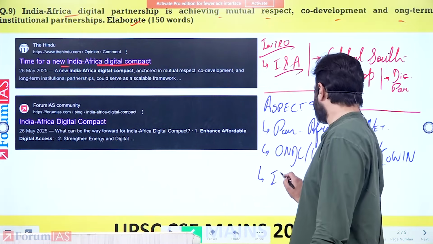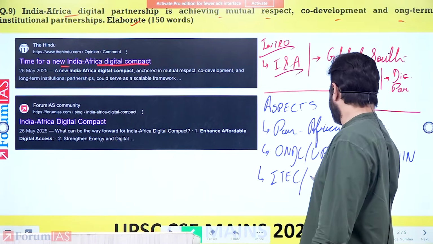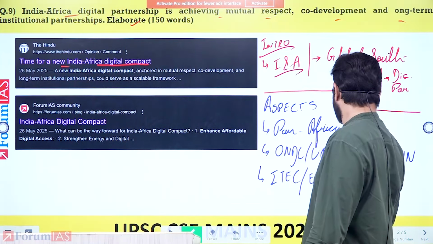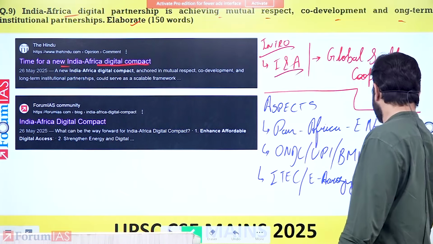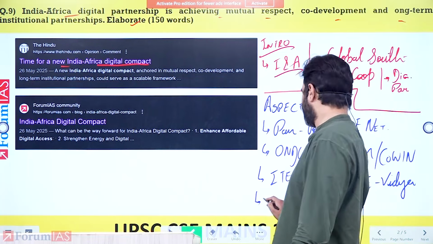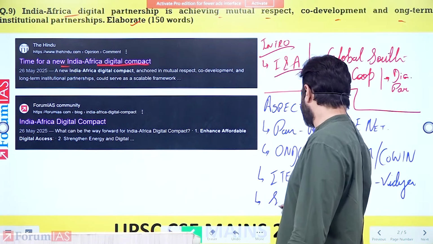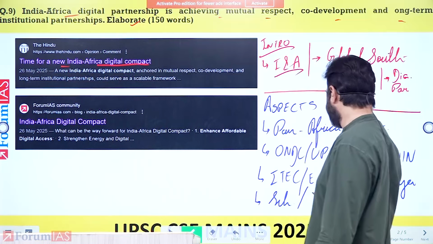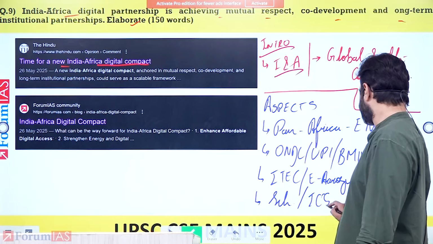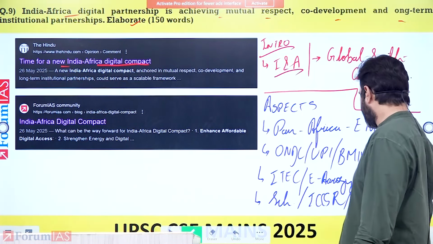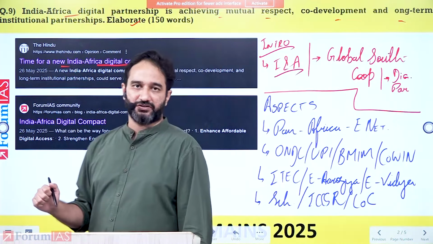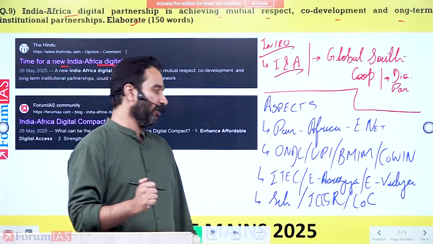Within this context, you can also write iTech and e-ArogyaBharati, which is for digital healthcare, and eVidyaBharati for digital education. All of these initiatives you write. Apart from this, India is also giving certain levels of scholarships for African students to study within India. We undertake various scholarships under ICCR, and lines of credit that we have given to various African countries for developing their digital infrastructure.